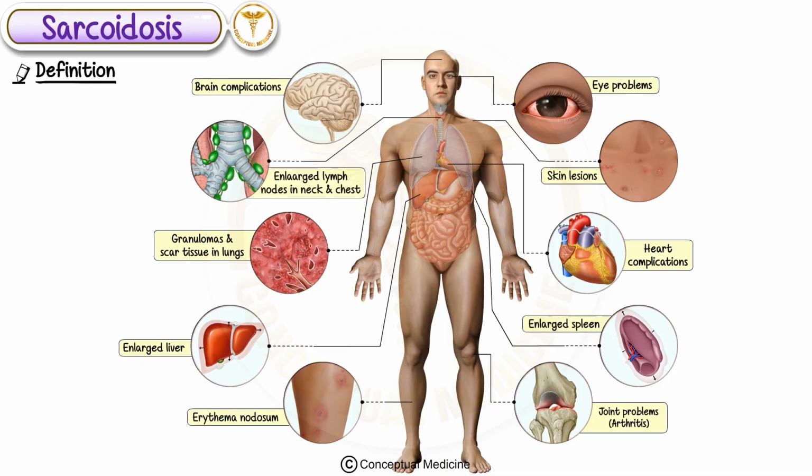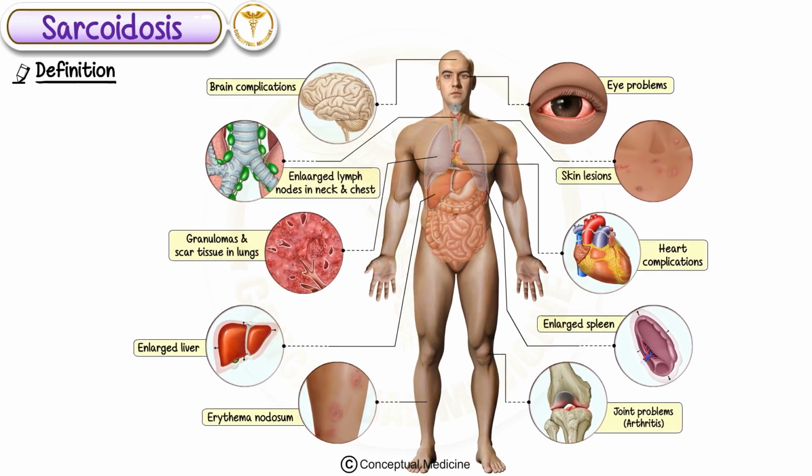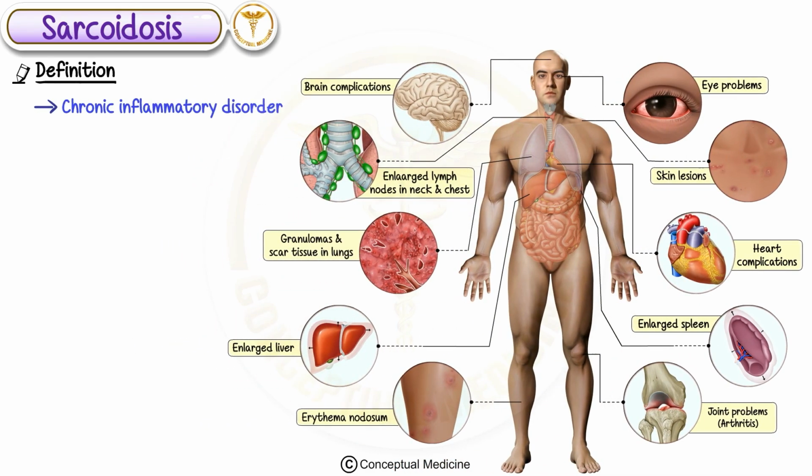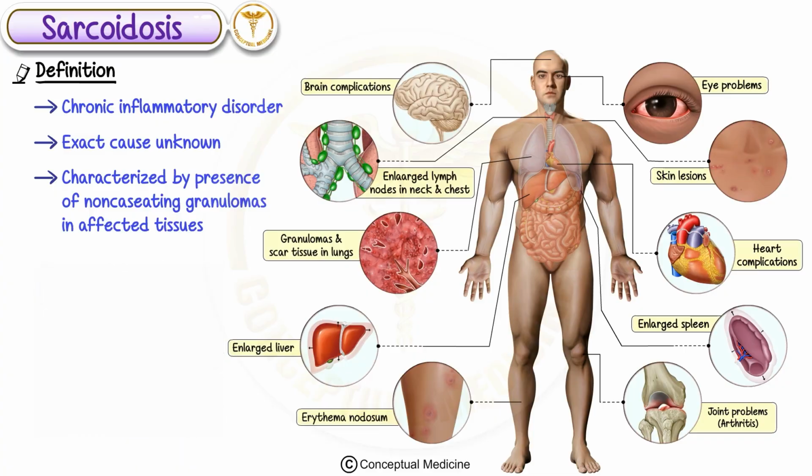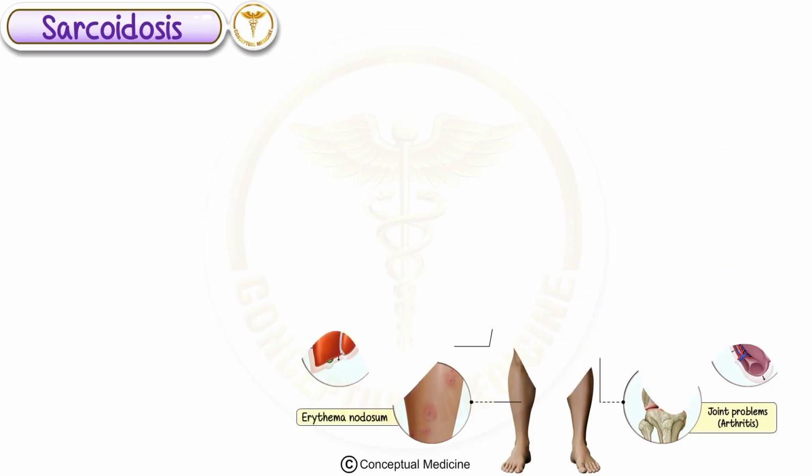Definition. First, what is sarcoidosis? Sarcoidosis is a chronic inflammatory disorder. The exact cause is unknown, but it's characterized by the presence of non-caseating granulomas in affected tissues. While it can involve many organs, the lungs are most commonly affected.